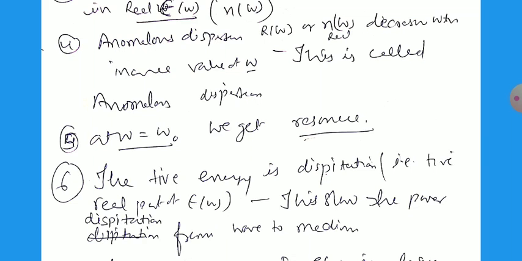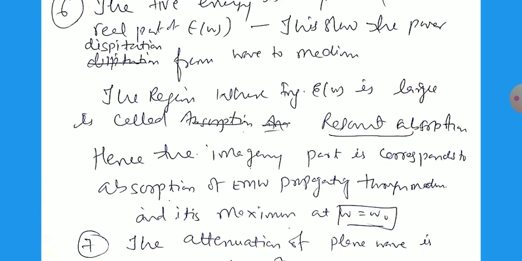The region where the imaginary epsilon omega is large is called resonant absorption, and the imaginary part corresponds to the absorption of the electromagnetic wave propagating through the medium. It is maximum at omega equal to omega 0, meaning the imaginary part represents the resonant absorption, and it gives the maximum at omega equal to omega 0.